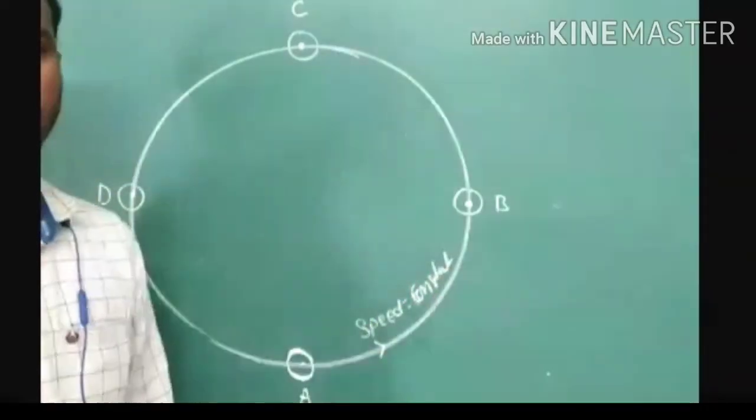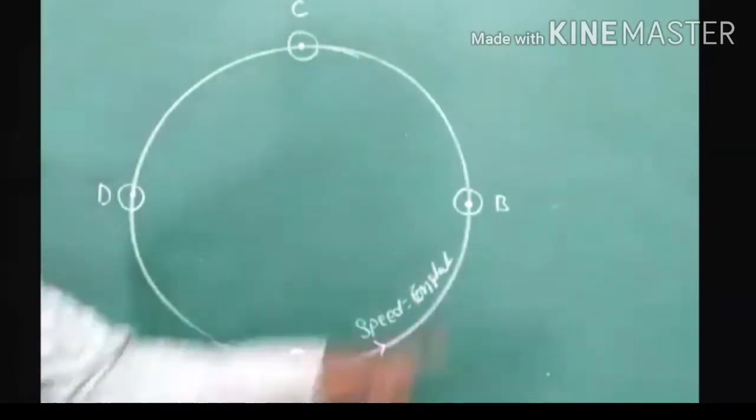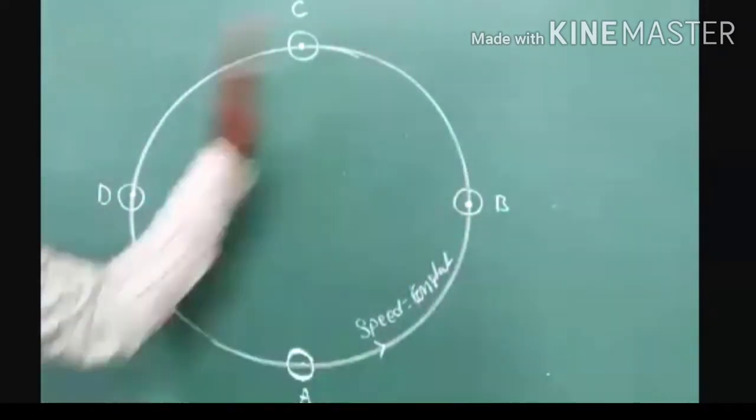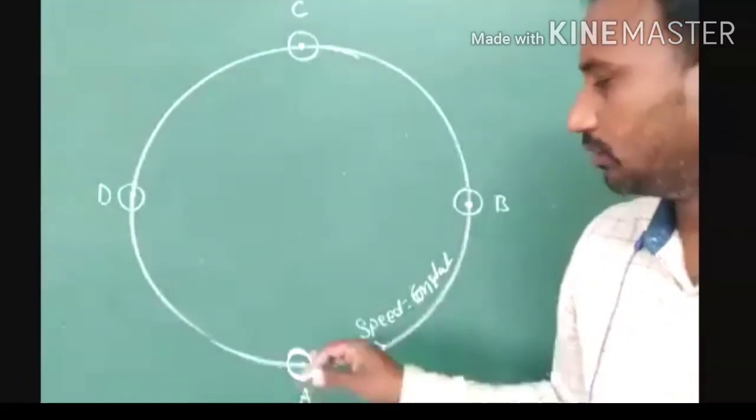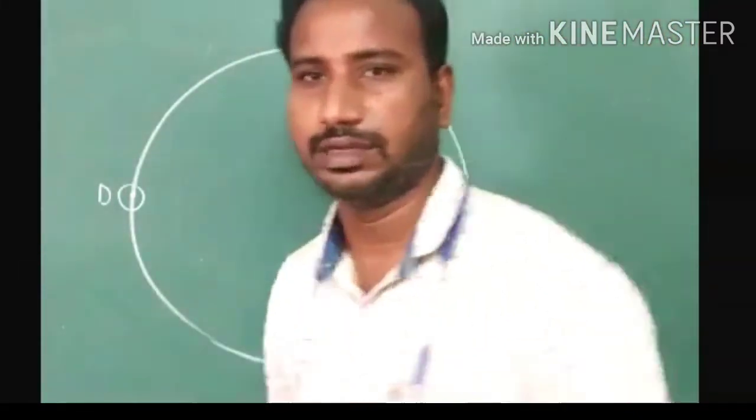So this motion is uniform circular motion. Your body is moving with a constant speed in a circular path. This motion is called uniform circular motion.